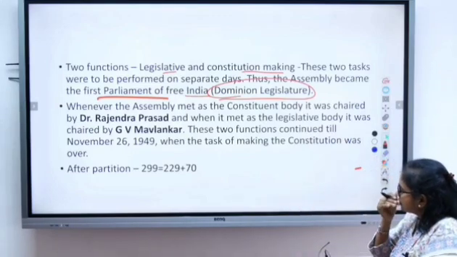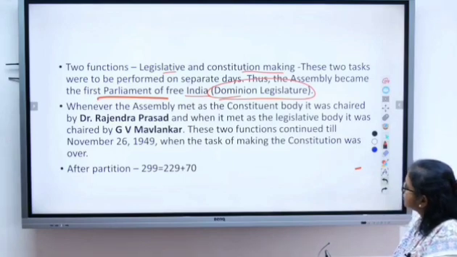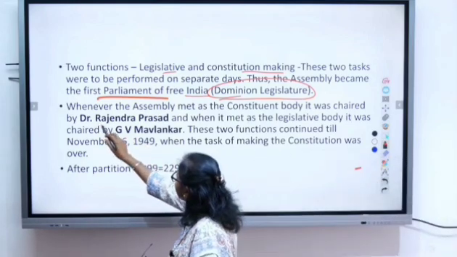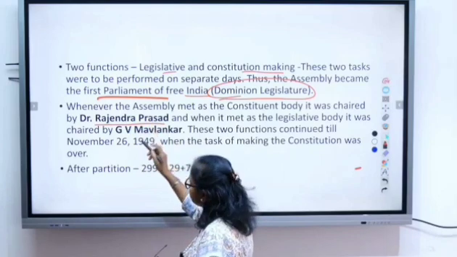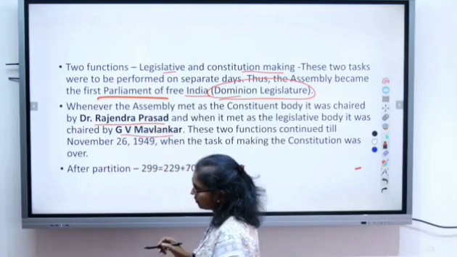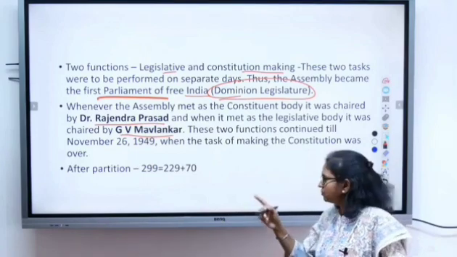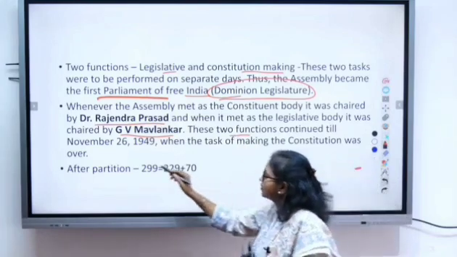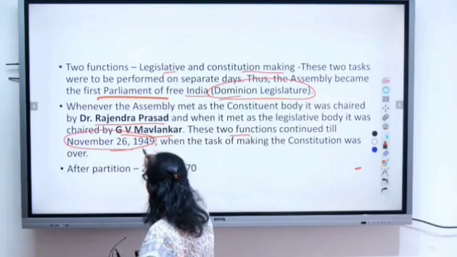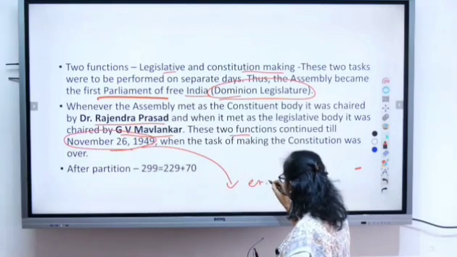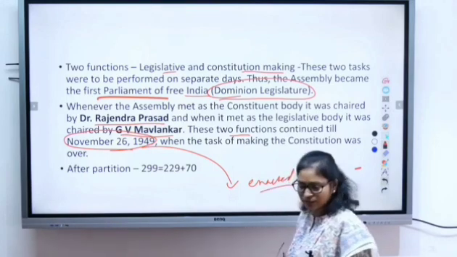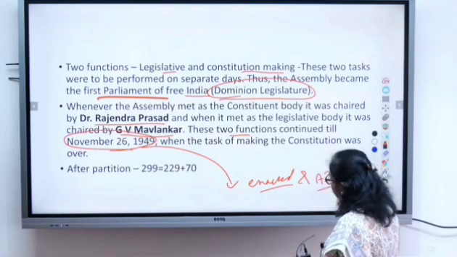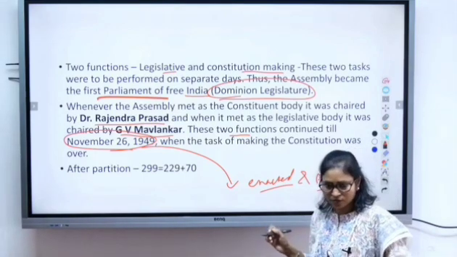Fine. So we have seen that when the assembly met for constitution making, Dr. Rajendra Prasad presided over it. But for law making, it was presided over by G.V. Mavlankar. And these two functions continued till November 26, 1949, because on this day the constitution was enacted and adopted. So the constitution making work got over.